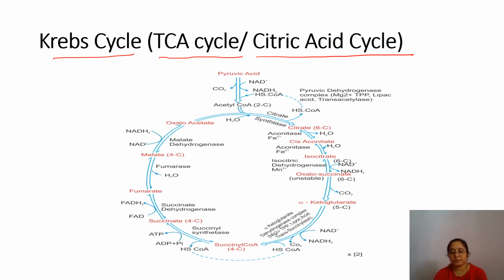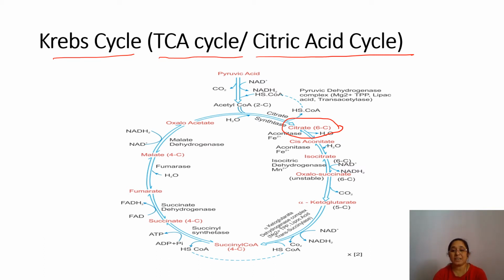During this phase, coenzymes NAD and FAD take up the hydrogen removed during oxidation steps, and they become NADH2 and FADH2. Here the first stable compound of Krebs cycle is citric acid or citrate. That's why it is also called citric acid cycle, or tricarboxylic acid cycle.